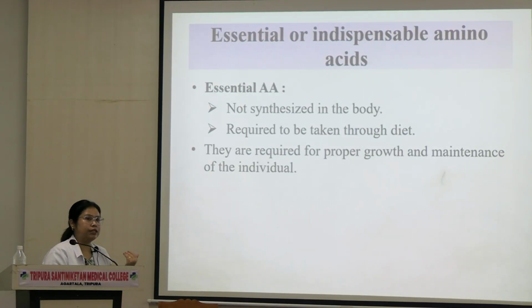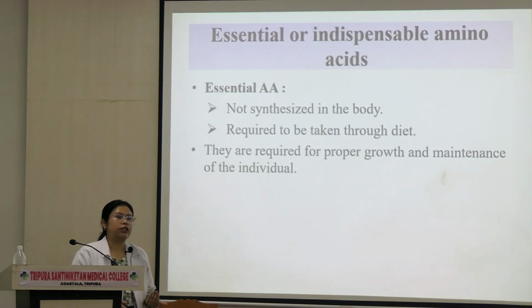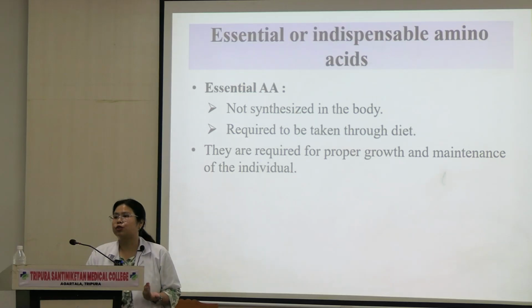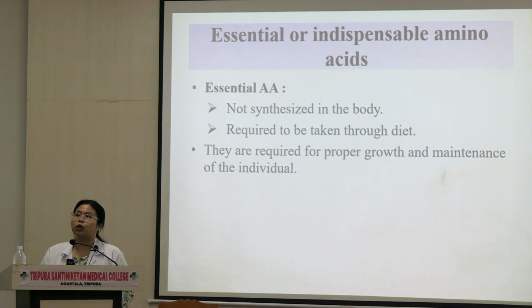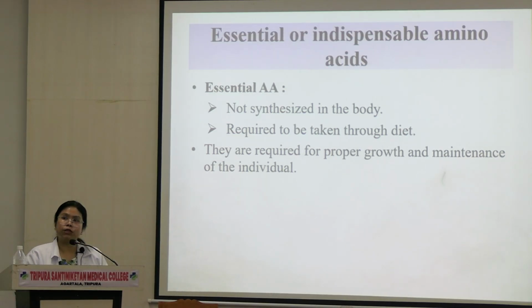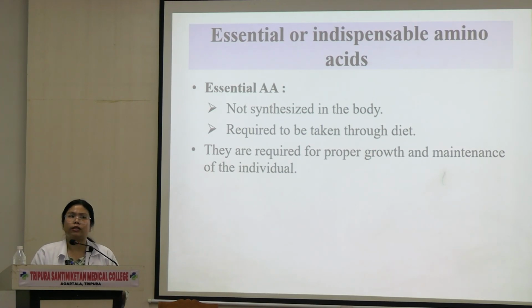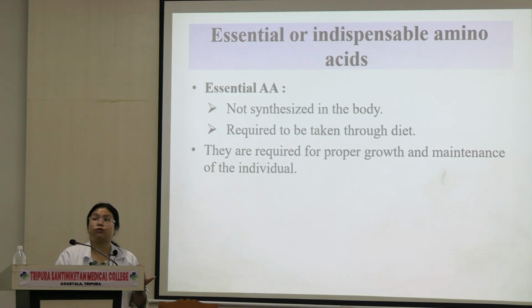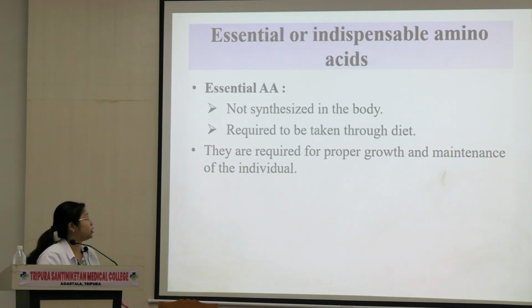Now, very important: essential or indispensable amino acids. Why are these certain amino acids called essential? They are essential because they are not synthesized in the body, but they are required by the body for growth, and therefore we have to take them through diet. We cannot escape it. It is important for the body. It is not produced by the body and it is taken through diet. So that's why they are called essential amino acids. They are required for maintenance of the individual, for growth and development.